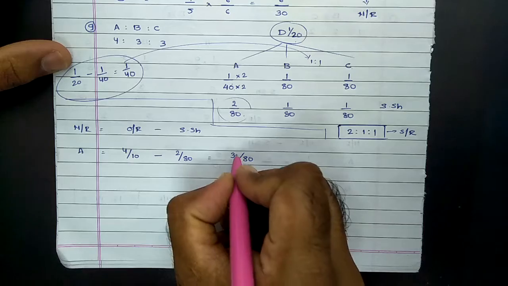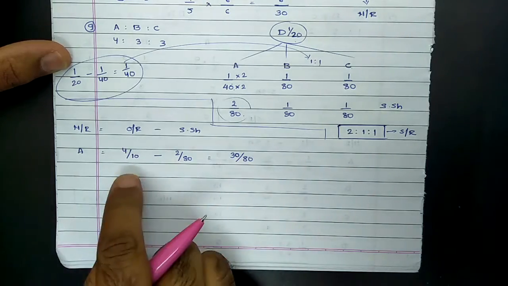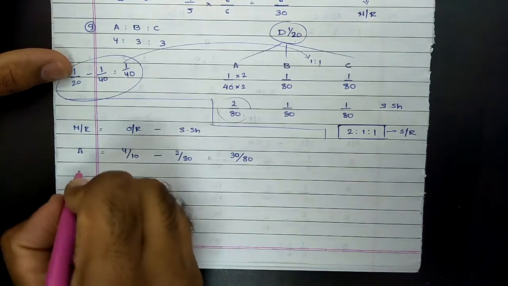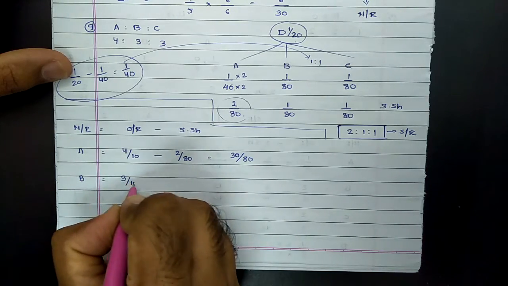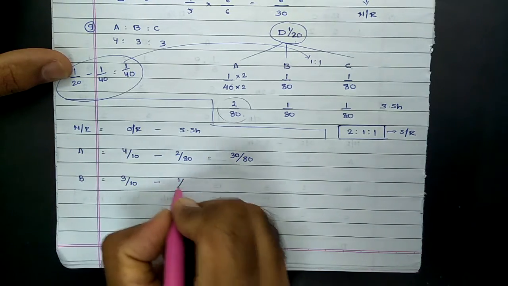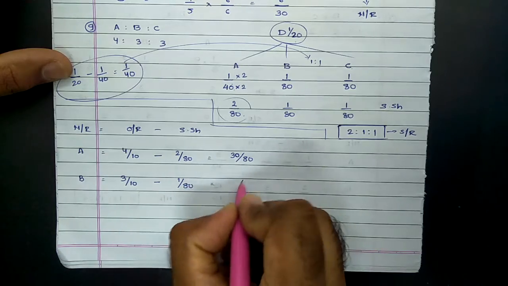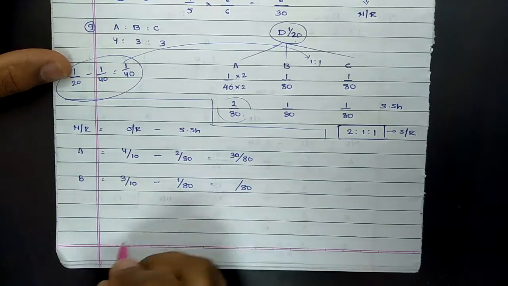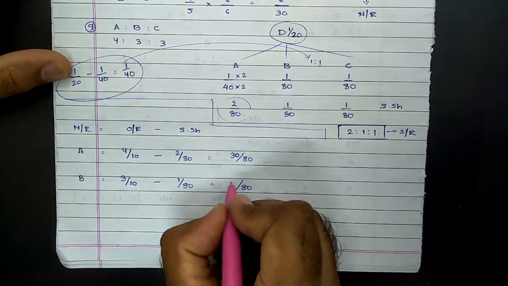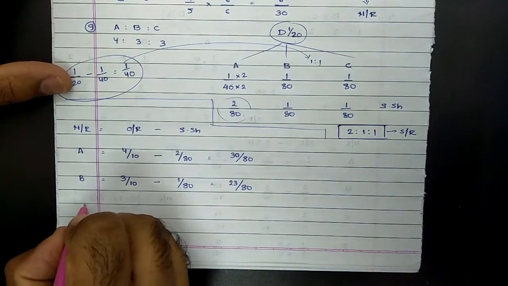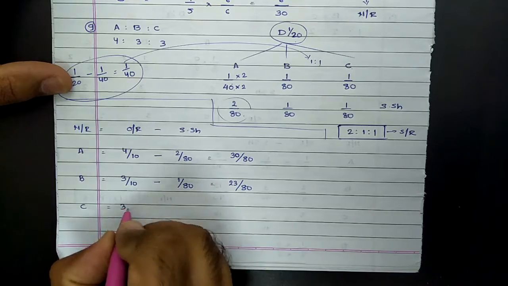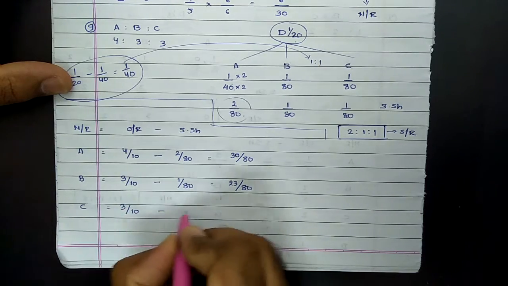On simplification it comes to 30/80. Same way for partner B. B's old ratio was 3/10 minus sacrifice made by B, which was 1/80. So again LCM comes to 80, so this comes to 23/80. For partner C, again same way, old ratio was 3/10.